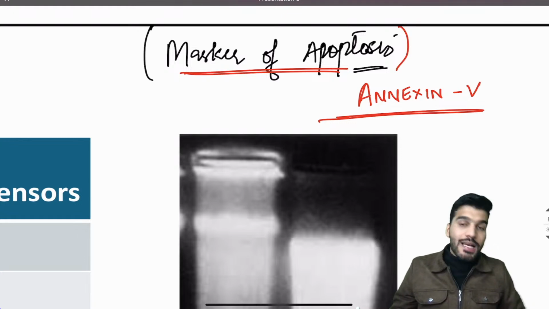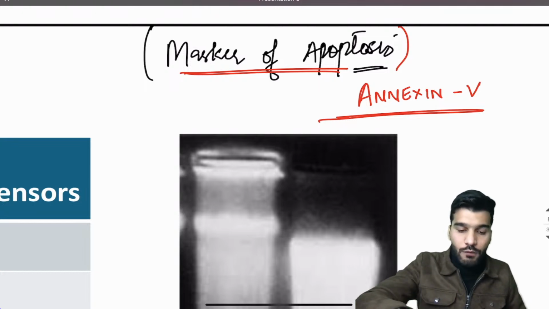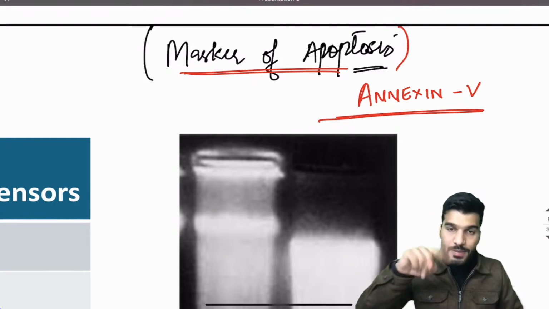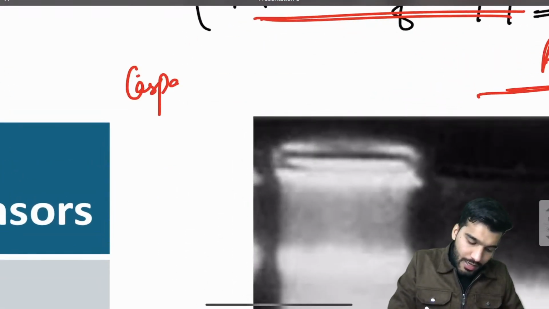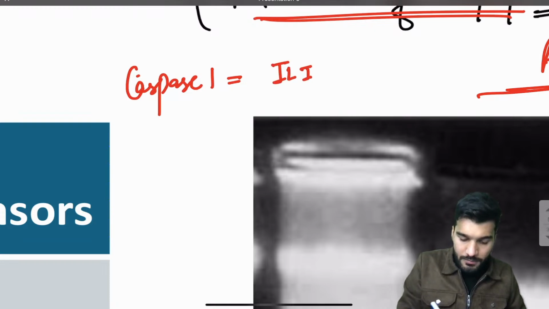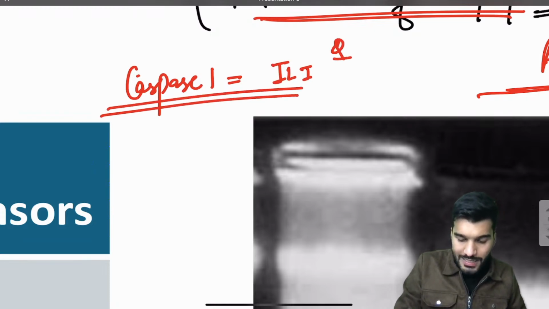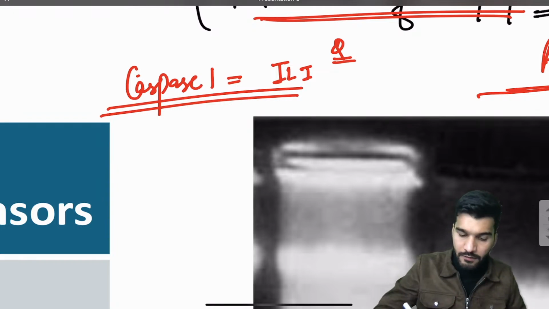NEET PG PYQ was asked which caspase is involved in interleukin 1. Which caspase is involved in the production of interleukin 1? Caspase 1 to interleukin 1. Again a PYQ. I hope you guys are solving all the PYQs. I'm writing caspase 1, interleukin 1. Again this is a PYQ. Caspase 1, interleukin 1. Very good.